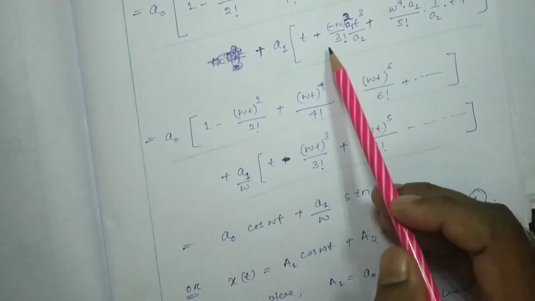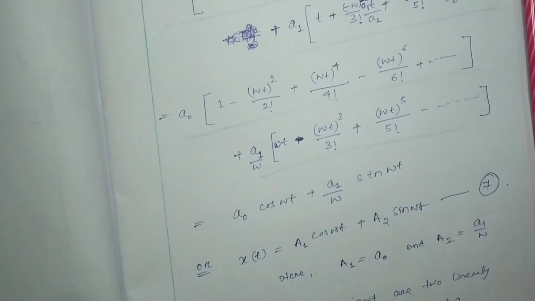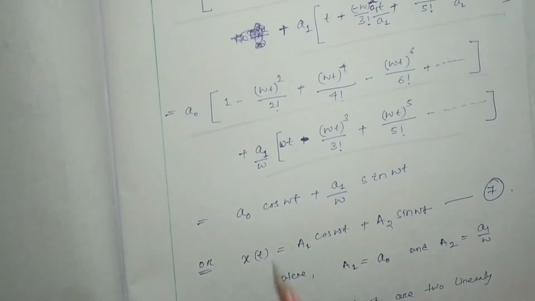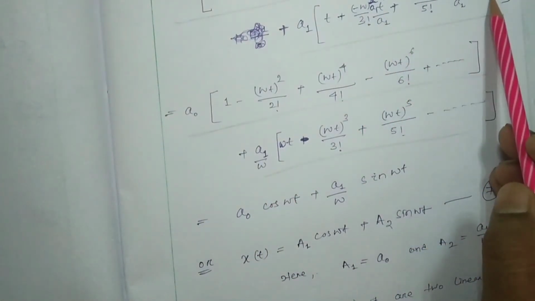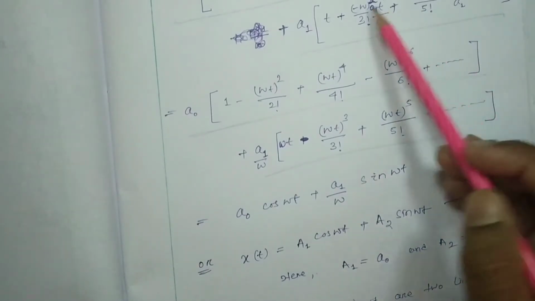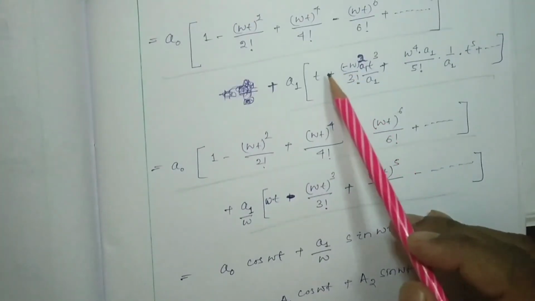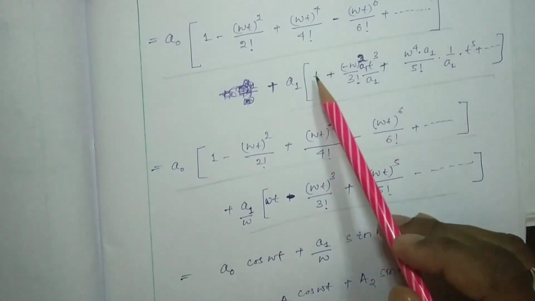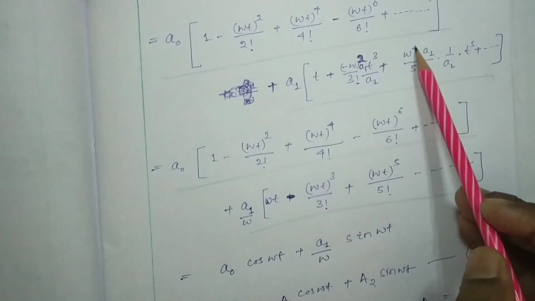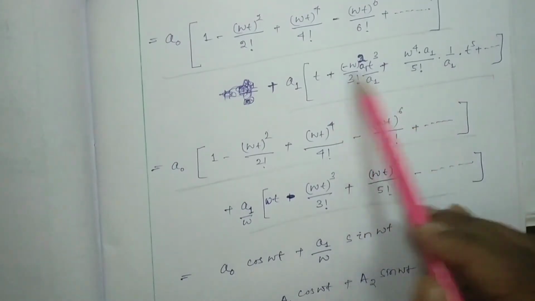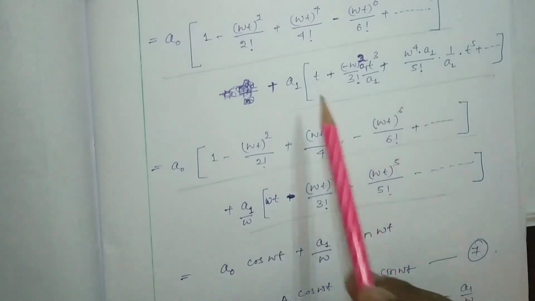If I divide by omega with each term, then I have to multiply omega with each term. If I multiply omega with each term, then it will be omega t, this will be omega cubed, and this will be omega to the power 5, like that. And I divided omega with each term. So the divided omega I can take outside.